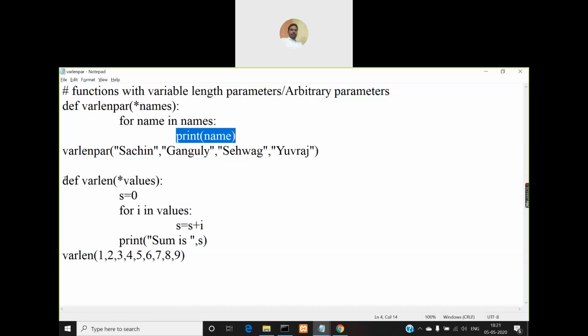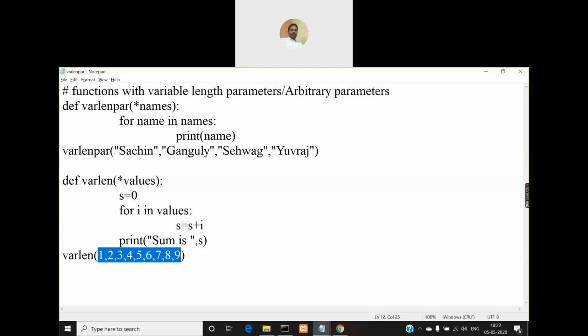Okay. After that is executed, we'll come and call this varlen function. This is another function. Here also we have used a variable length parameter whose name is values. Now this values will also become a tuple. How many parameters am I passing?